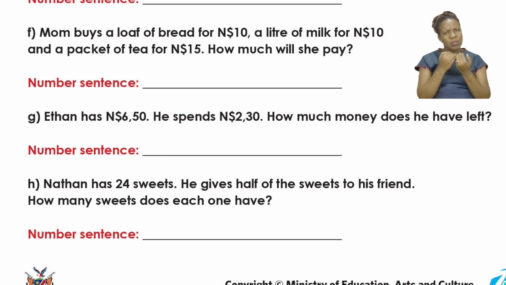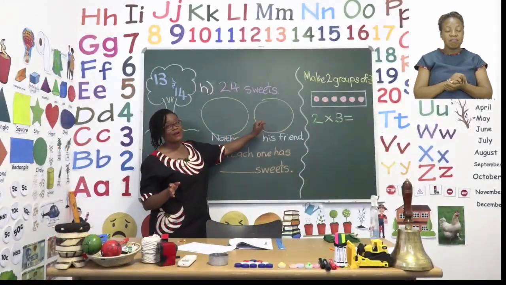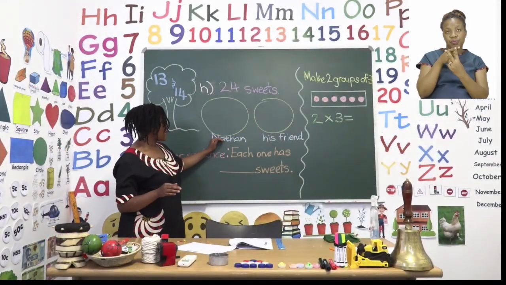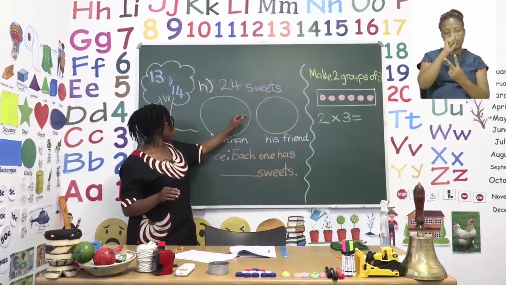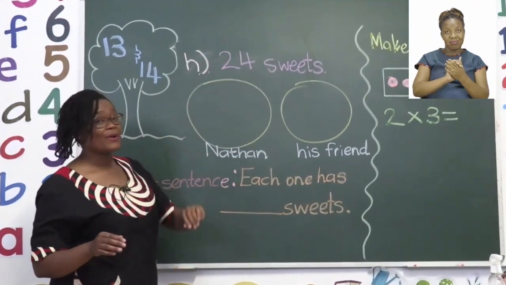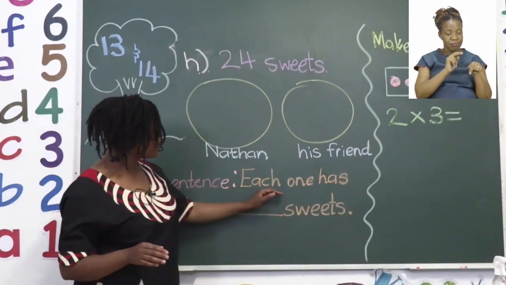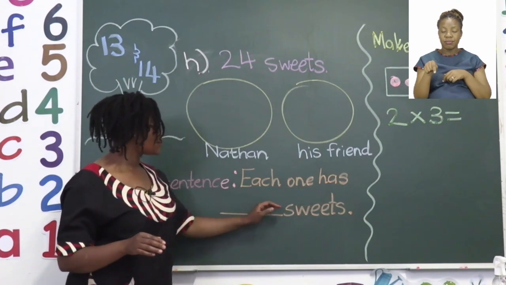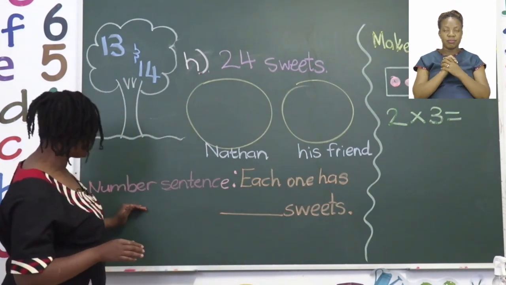Now the 2 things we are told is that there are 24 sweets and half went to his friend. So that's what we're going to use to solve our sum. So today, let's take a look at the board and we're going to do it together. Today, I am going to put them in groups because remember we told Nathan and his friend and that we are told there are 24 sweets. When we are done, we can say each one has dash sweets or the number sentence that we're going to put here.